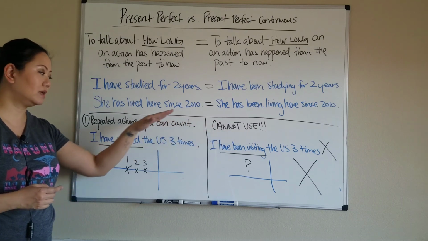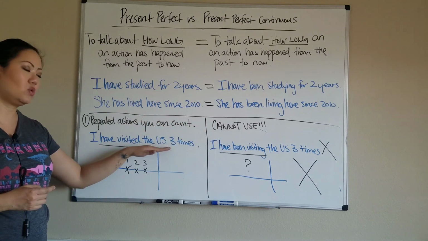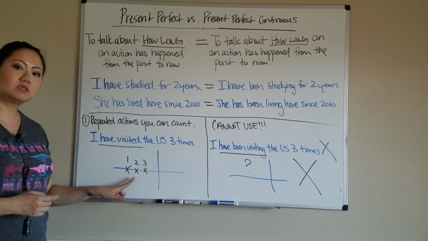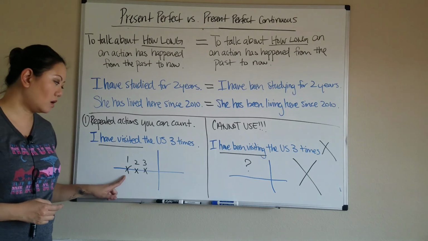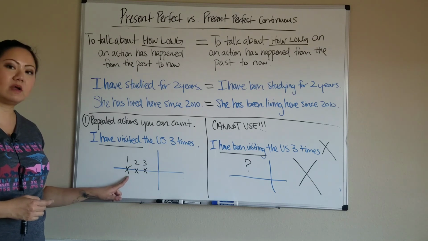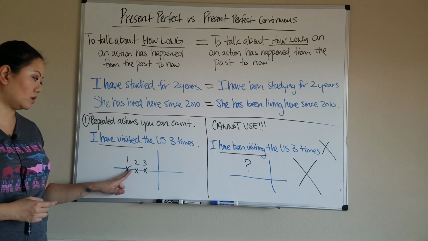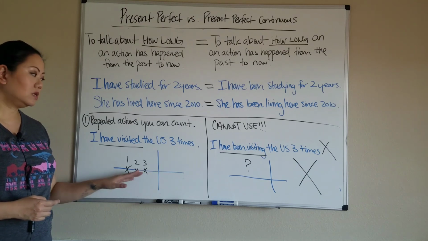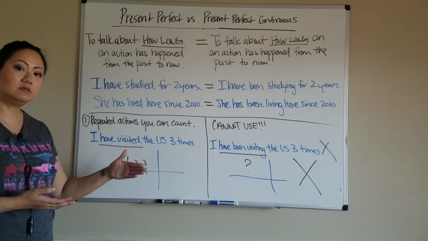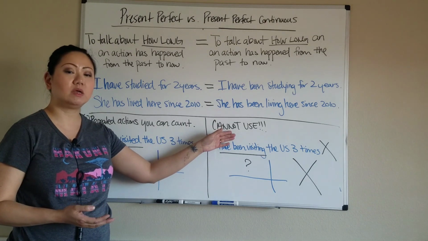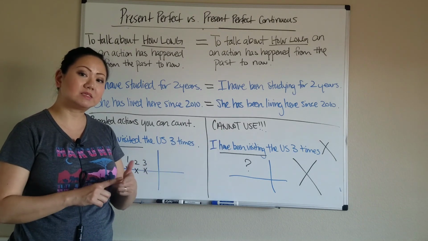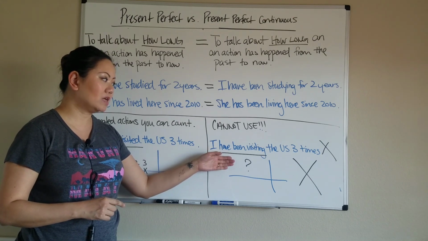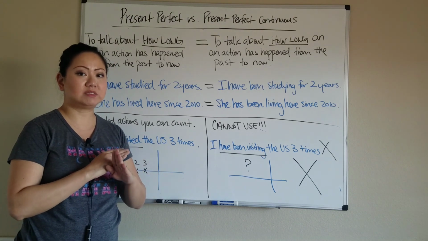So here, let's look at an example. I have visited the US 3 times. 1, 2, 3. These are 3 experiences that are not ongoing. I went home after my first time. I went to the US, went home, came to the US, went home, came to the US again, and went home. So these are 3 separate ended events. Therefore, I cannot use ing. It will be wrong if it's something that's countable, how many times I've done in the past. I've been visiting the US 3 times would be a wrong sentence.